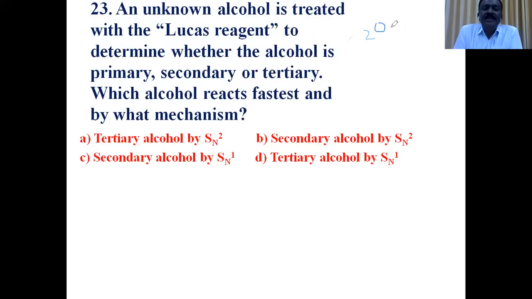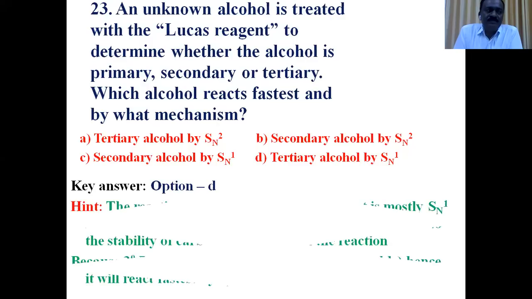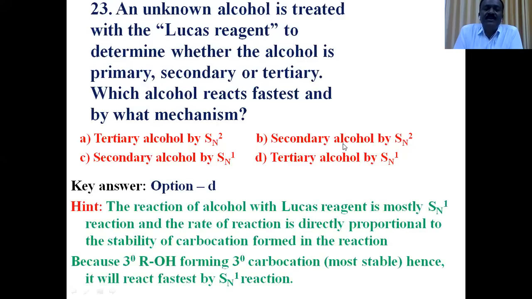Lucas reagent is mixed with the given alcohol. If turbidity shows immediately, it is a 3 degree alcohol; if turbidity shows slowly, a 2 degree alcohol; turbidity after 5 minutes, after heating only, a 1 degree alcohol. So this is also nothing but a reaction of alcohols. What is the order of reactivity of alcohols? A 3 degree alcohol reacts more readily than 2 degree, and 2 degree more readily than 1 degree.